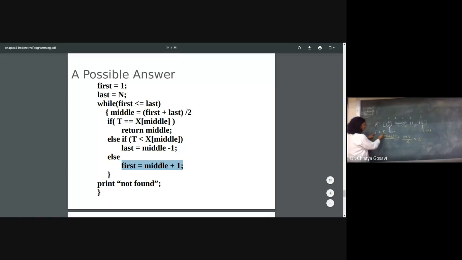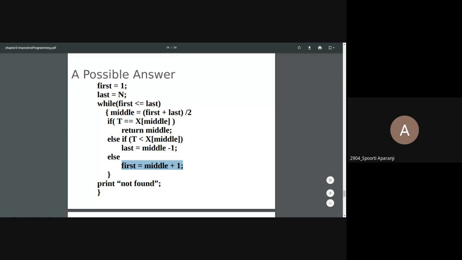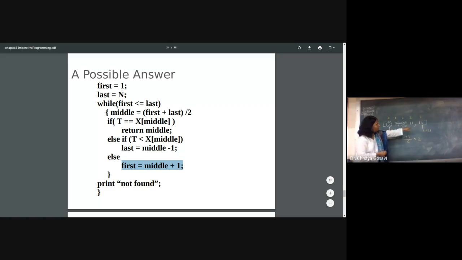Ma'am, can you take one example for odd numbers? Like one more with five numbers? No, ma'am, the total number of elements here is already odd. Here we are getting 2 because the last position is 4, so there are 5 numbers.